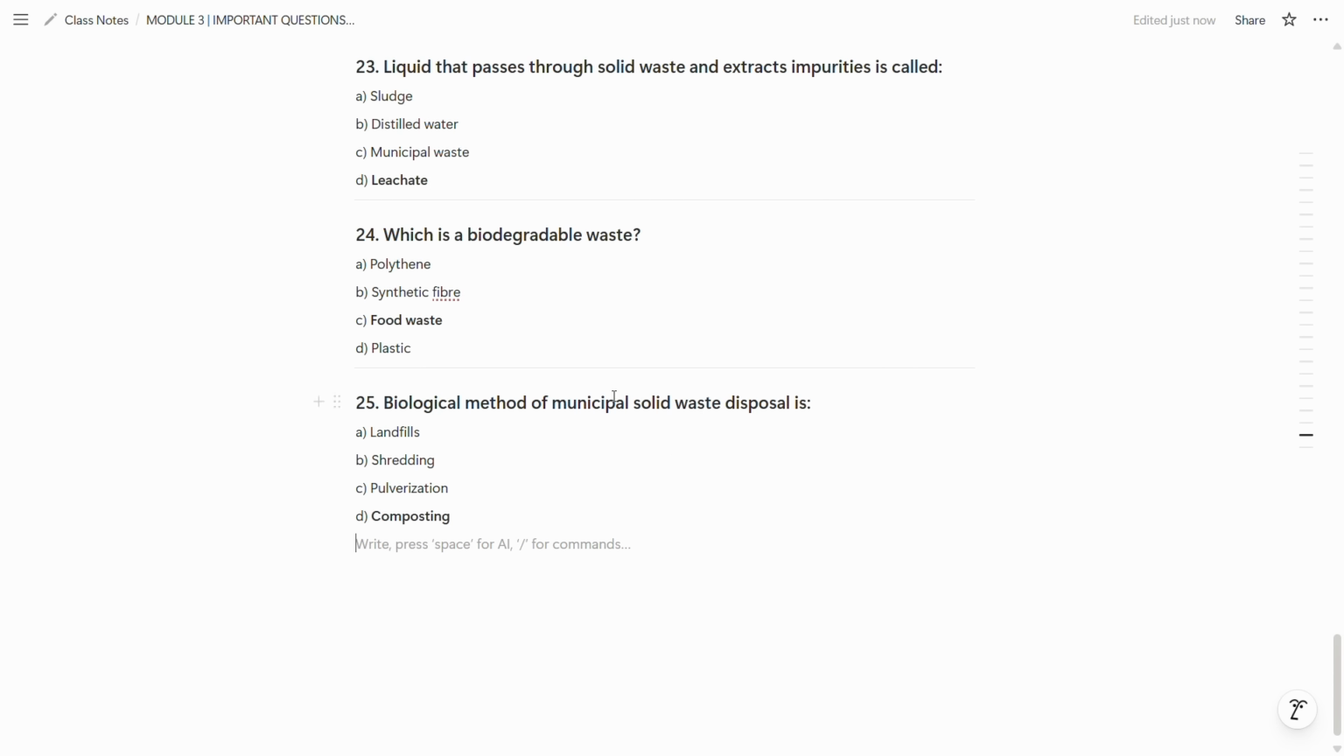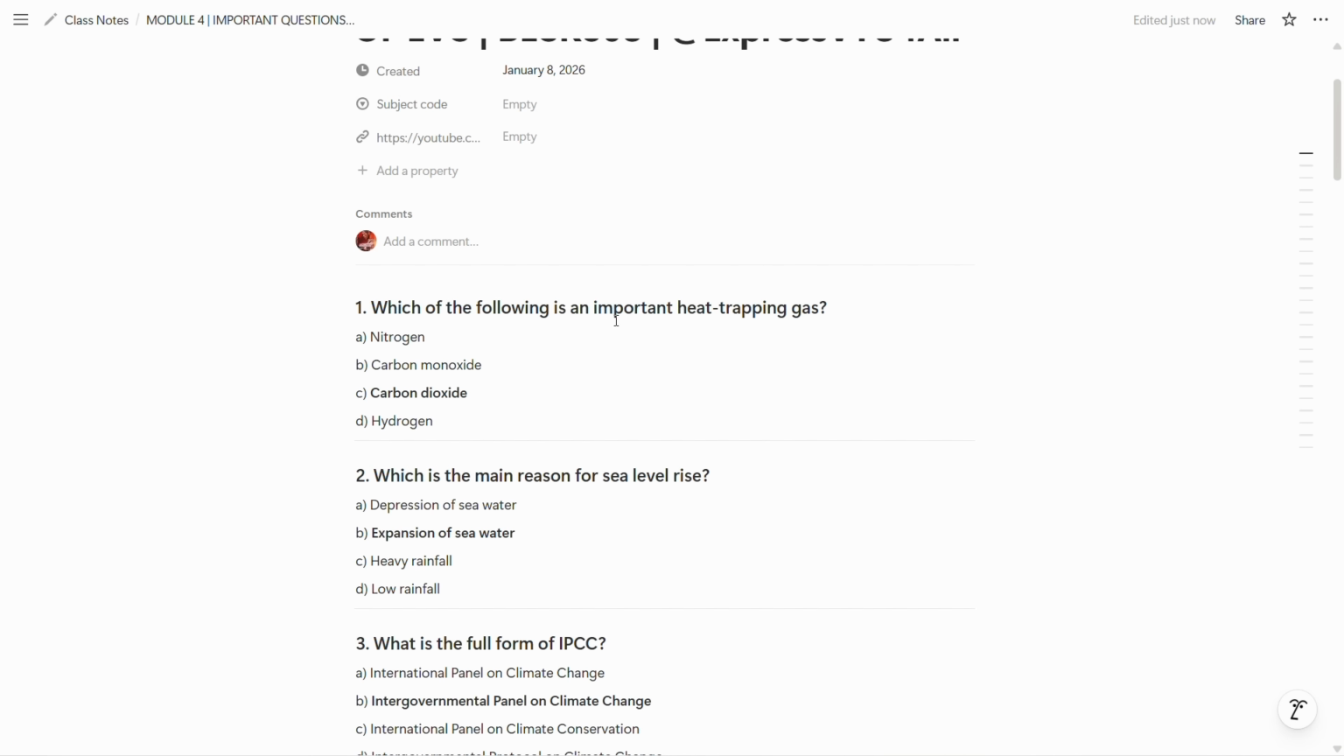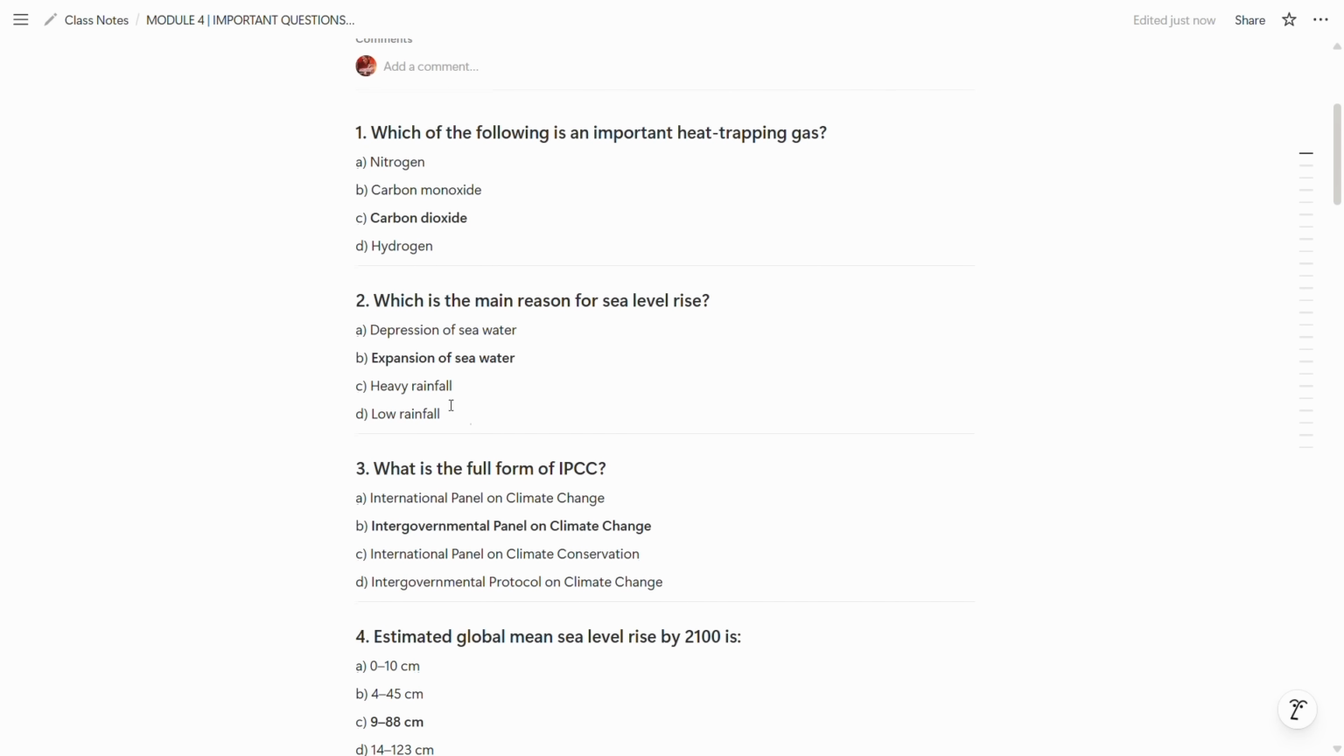Now we will move to module 4. So now we are covering the most important question from module 4. So the first question is which of the following is an important heat trapping gas? So carbon dioxide is an important heat trapping gas. So C is the correct answer.